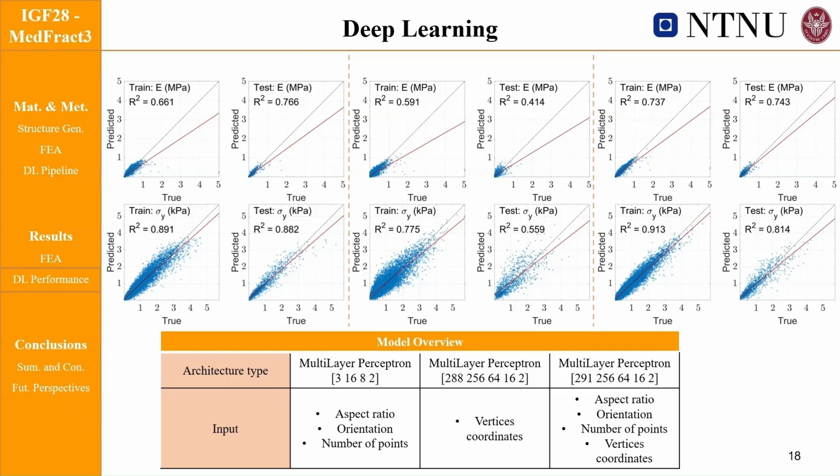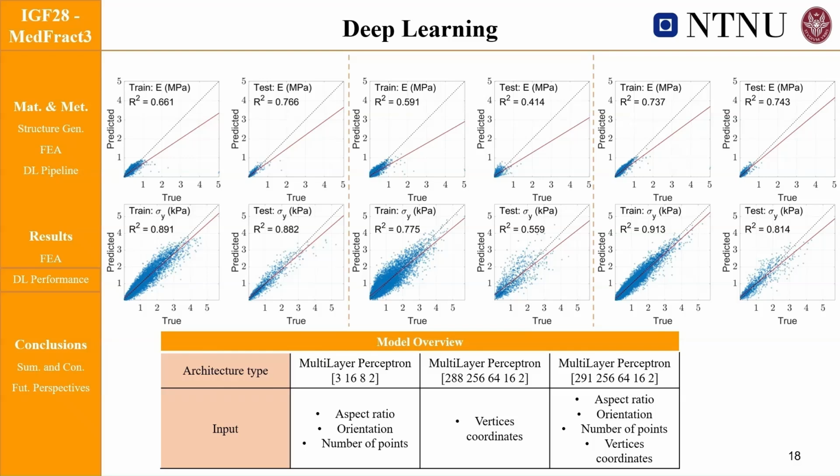However, as you might notice, the model that includes such a level of local detail through the local coordinates actually performs worse. And this happens because multilayer perceptrons are ill-suited for handling graph-like data, especially with such a variable number of nodes. So the second model, which used only the coordinates, performed the poorest, as we said, the multilayer perceptron is not able to handle correctly this kind of data.